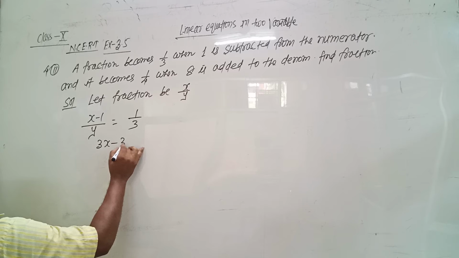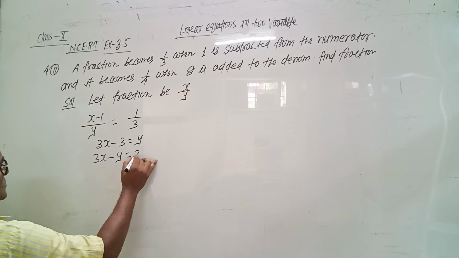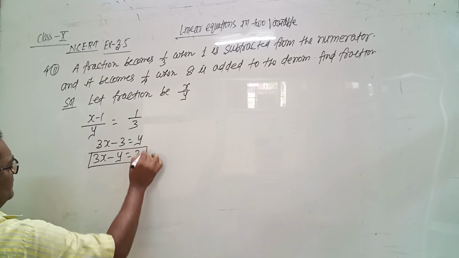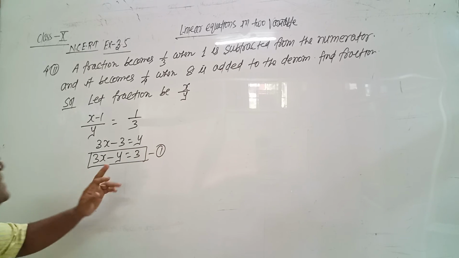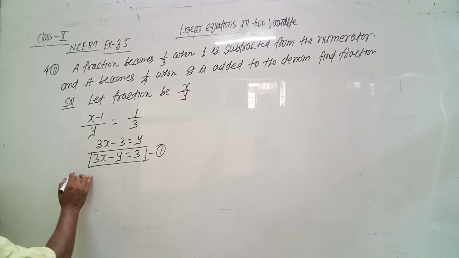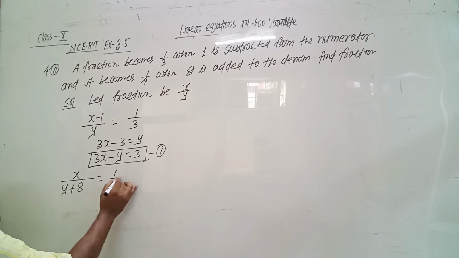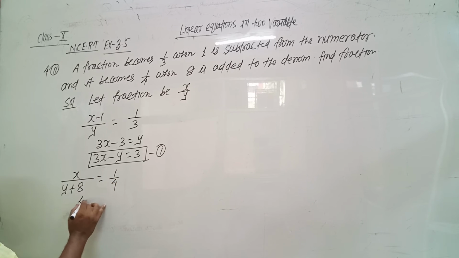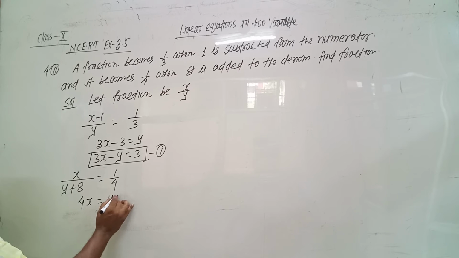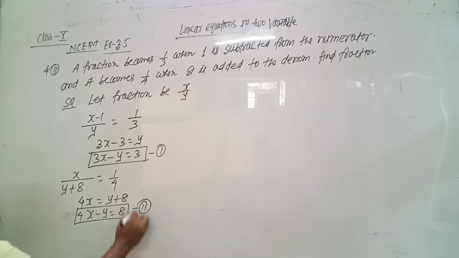So 3x minus 3 equals y, and 3x minus y equals 3. This is the first equation. The second part: the fraction becomes 1 by 4 when 8 is added to the denominator, meaning x upon y plus 8. The fraction becomes 1 by 4. So cross multiplication, 4x equals y plus 8, and 4x minus y equals 8. This is the second equation.